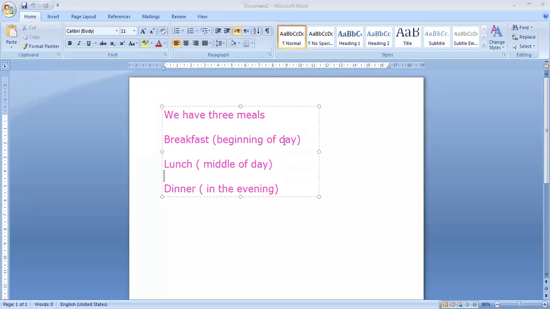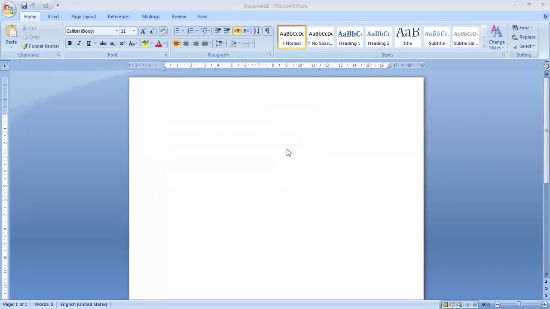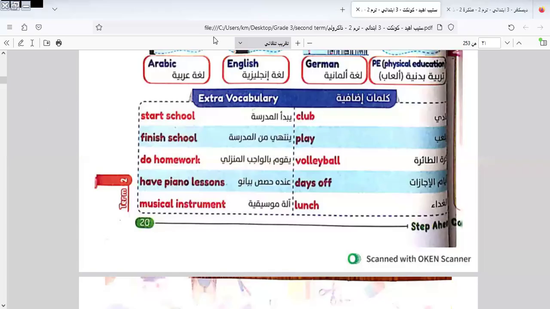Okay. We have 3 meals. Breakfast in the beginning of the day. We have lunch in the middle of the day and dinner in the evening. This is called our meals in the day. Okay. I would like to return to our lesson to continue what we started.